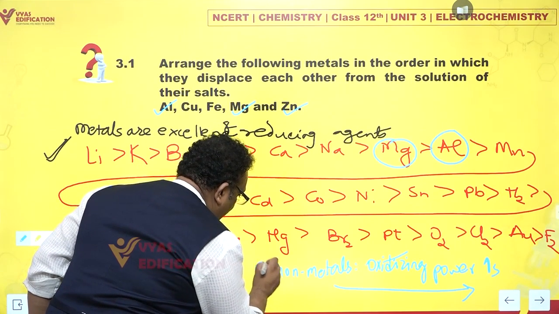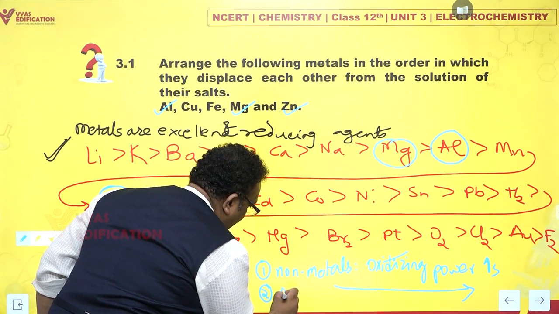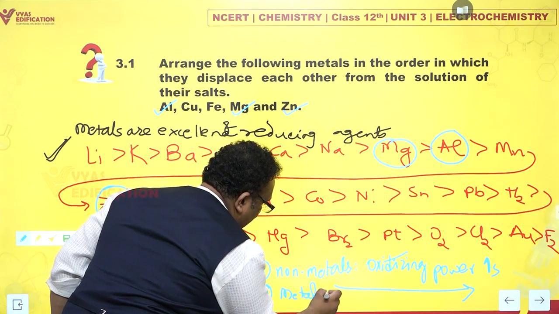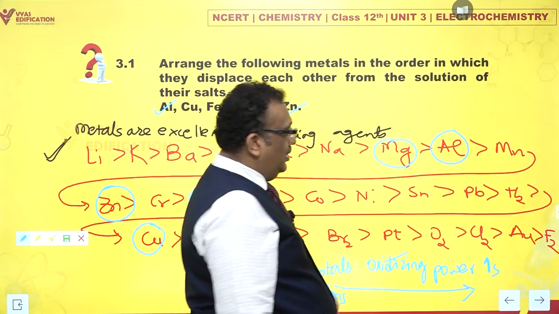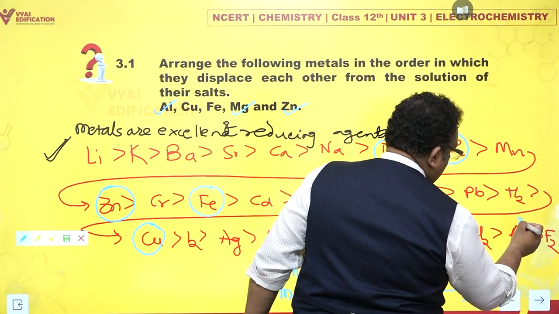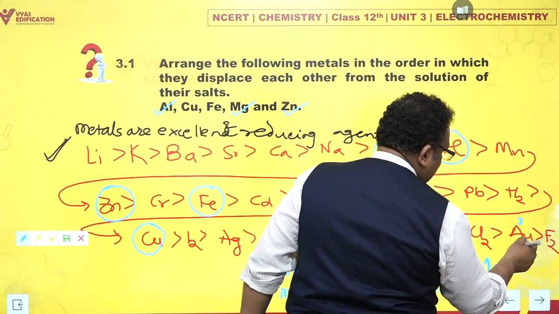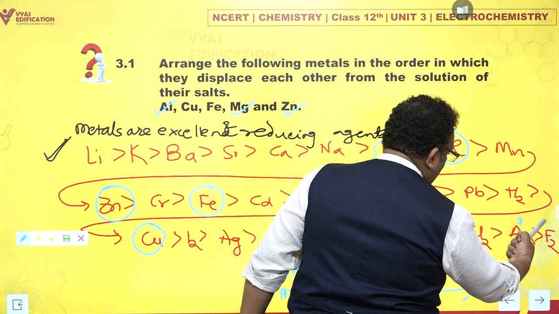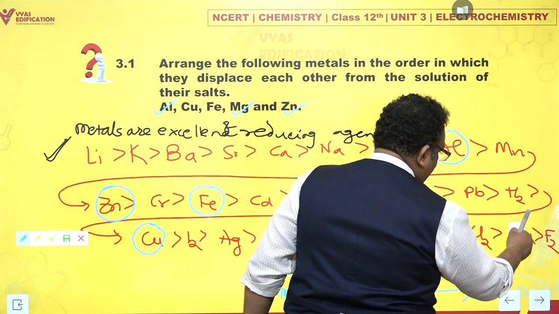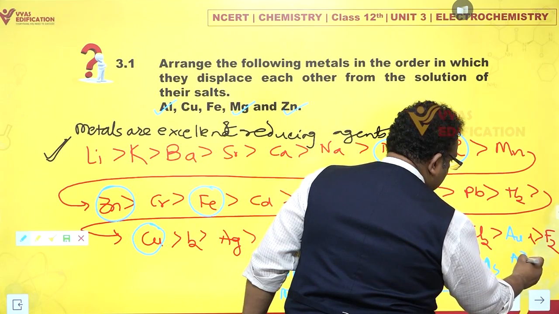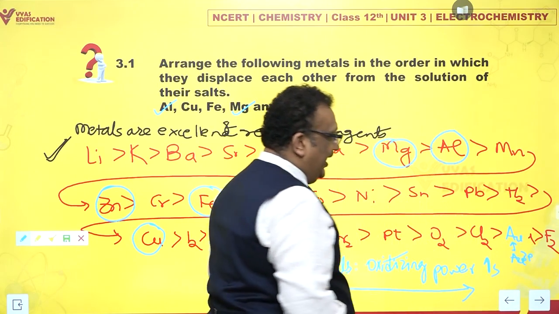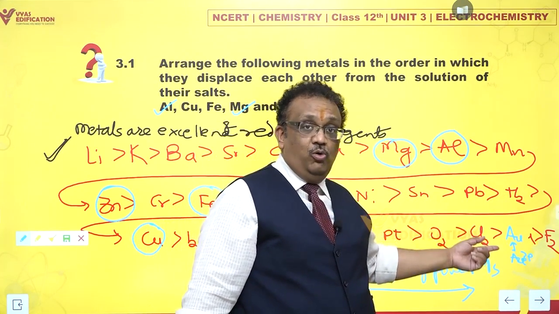Are there only non-metals? Also we have metal ions. What do I mean by that? It means gold ions. See, when we talk about the electrochemical series, it is not just gold alone. What it means is gold is in contact with Au3+. How willing is Au3+ to get reduced to gold?